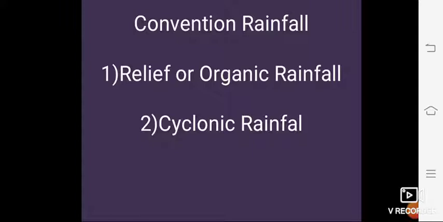Convectional rainfall means what, student? It is a sudden rainfall. Okay. And orographic rainfall, when high mountains come in the way of moist wind and force them to rise up their slopes and shed rainfall, it is known as orographic rainfall. And when warm and cold air meet, the lighter warm air extends over the heavier cold air. It condenses above it and results in cyclonic rainfall.